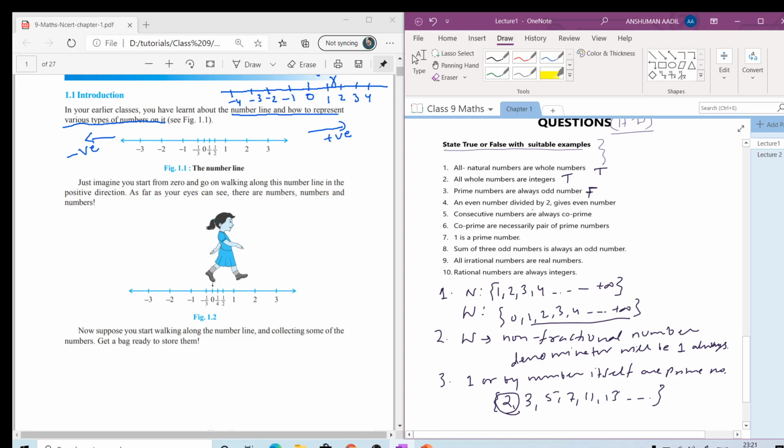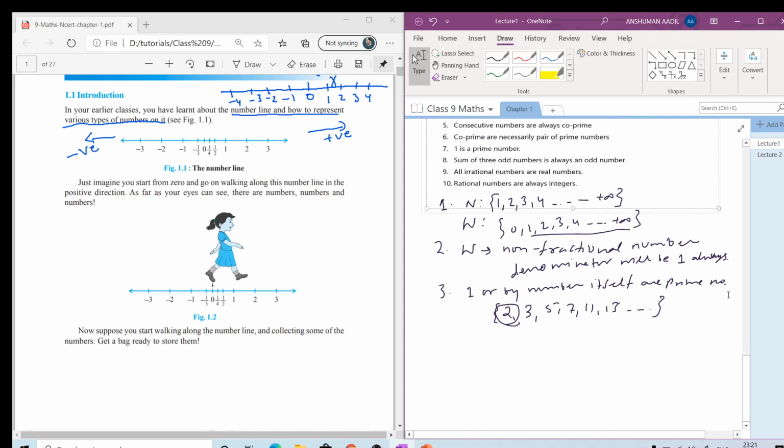Now, an even number divided by 2 gives an even number. So let's see what even numbers are first. Even numbers are the numbers divisible by 2.